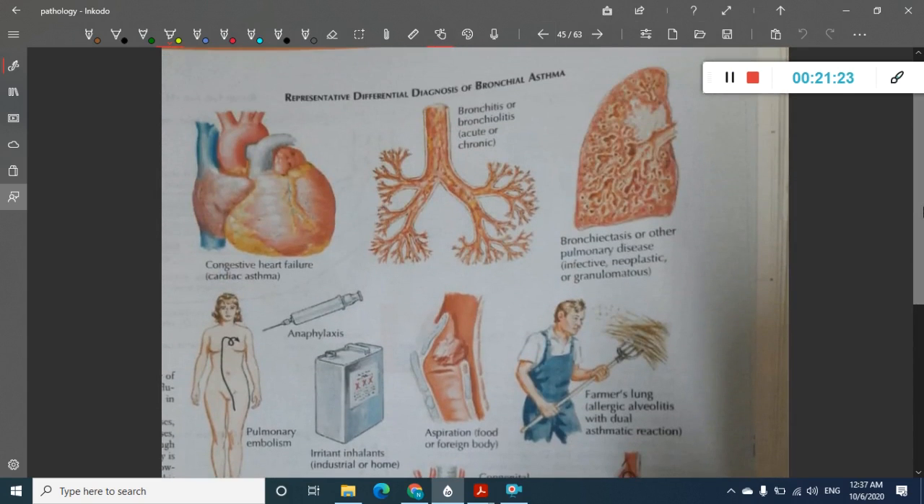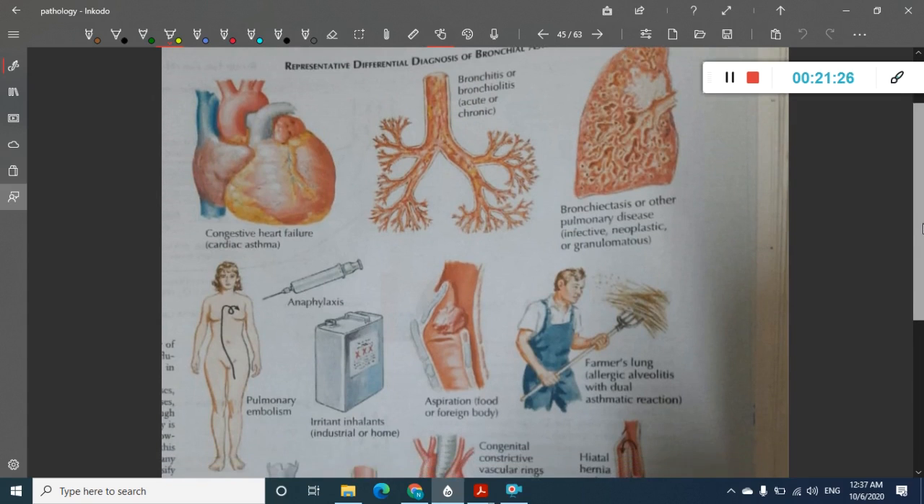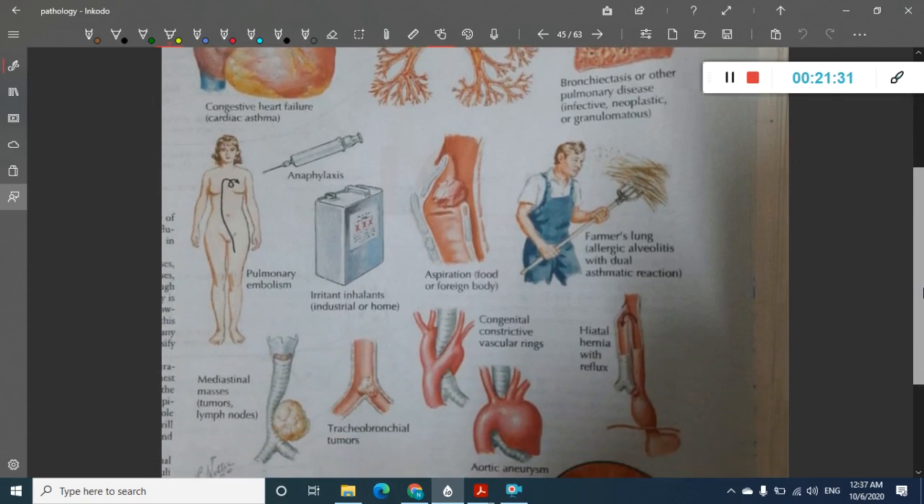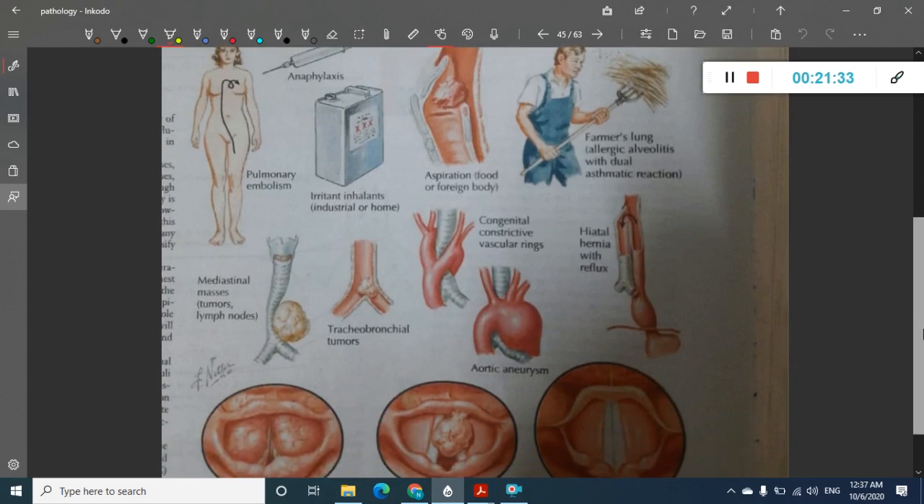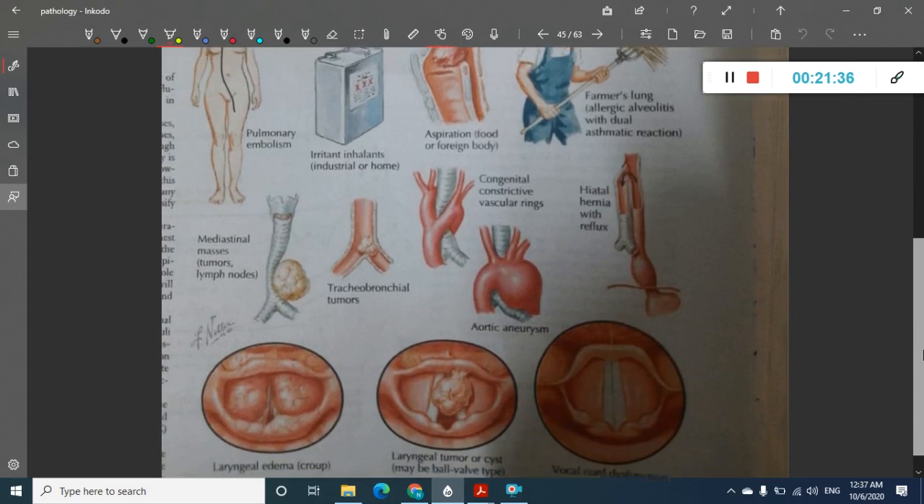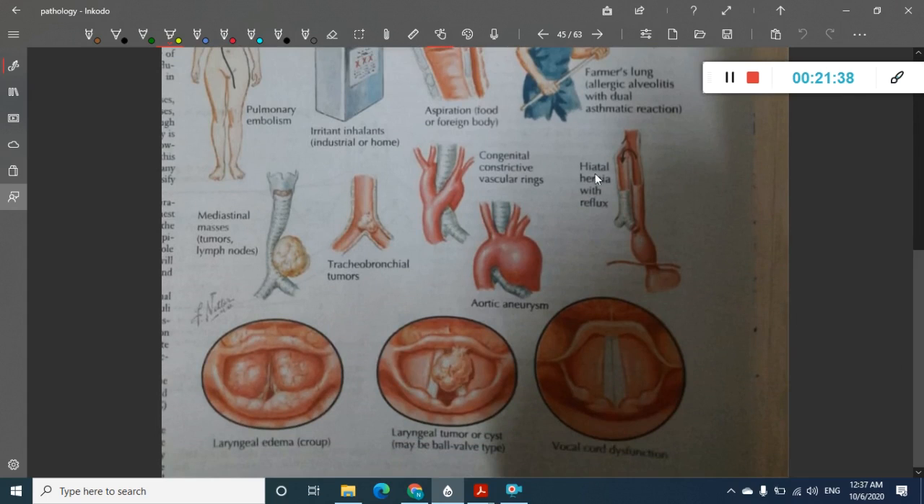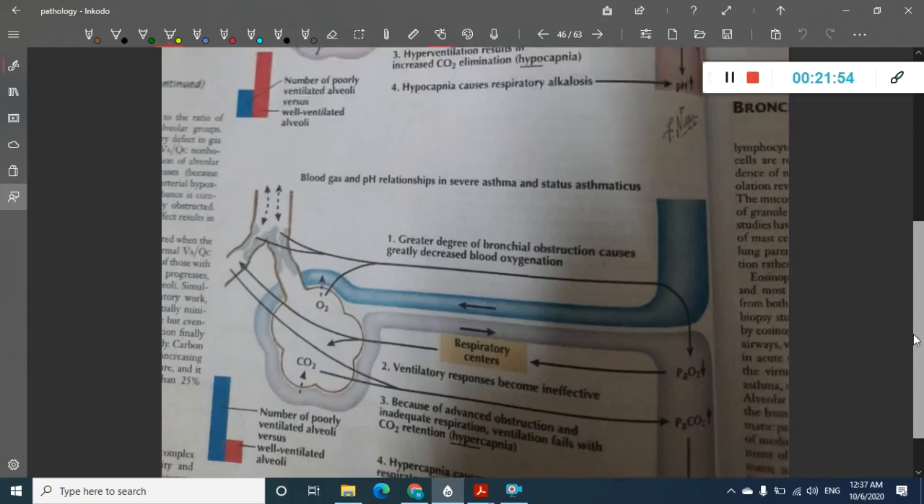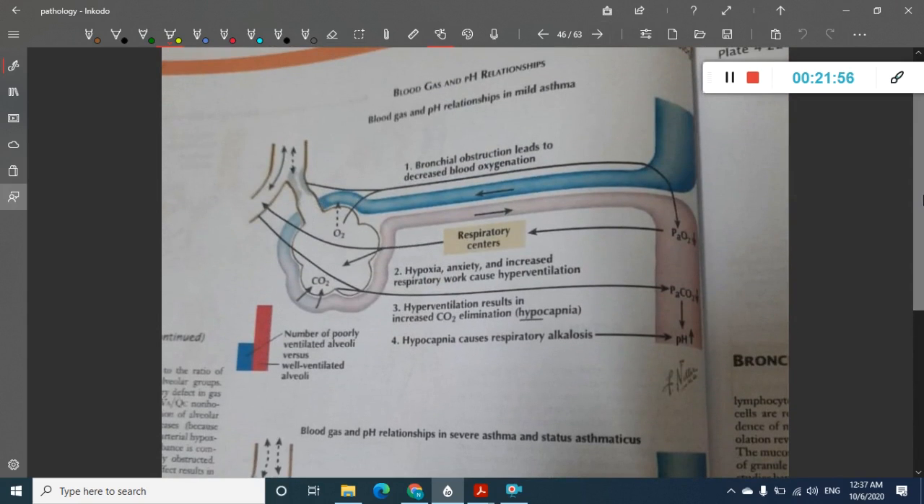These are the differential diagnoses of asthma: congestive heart failure, bronchitis, bronchiectasis, anaphylaxis, inhalants, aspiration of food particles, allergic alveolitis, mediastinal masses, congenital cardiovascular diseases or hiatus hernia, laryngeal edema or laryngeal tumors, or vocal cord dysfunction. All these will resemble bronchial asthma. Then, what are the blood gas and pH relationships in asthma?